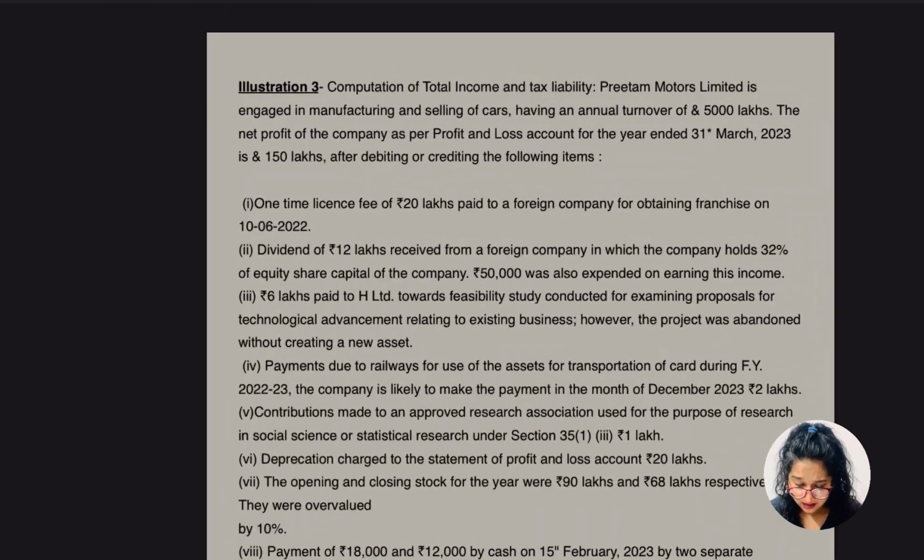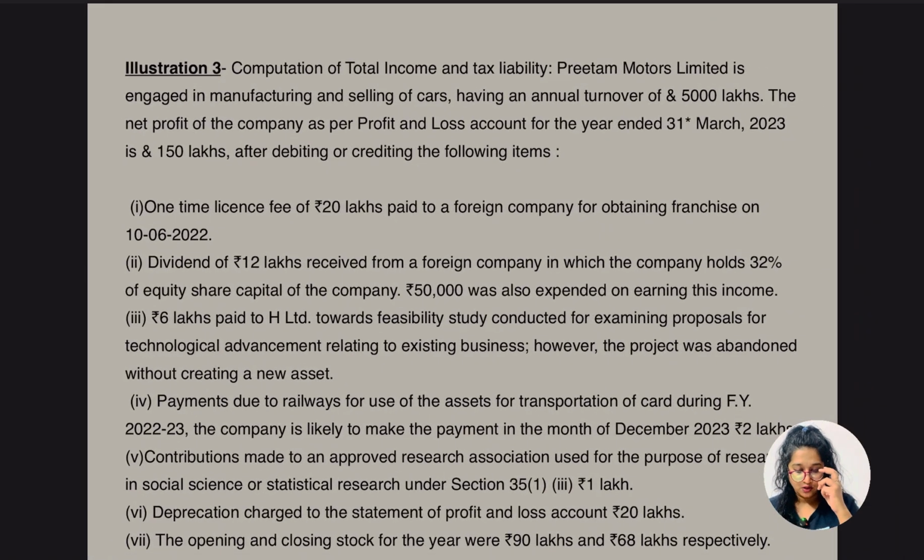Today's second, and in total third question. Okay, so yes, let's go for this question now. Computation of total income and tax liability. Preeta Motor Limited is engaged in manufacturing and selling of cars, having an annual turnover of 500 lakh. The net profit of the company as per the P&L account for the year ended 31st March 2023 is rupees 1,50,000 after debiting or crediting the following items.